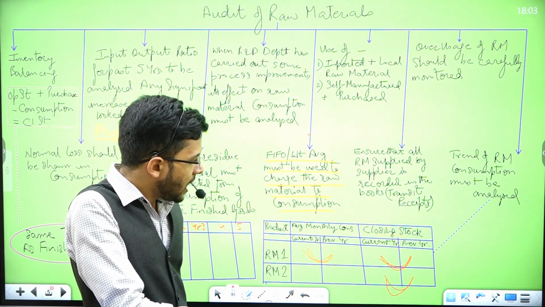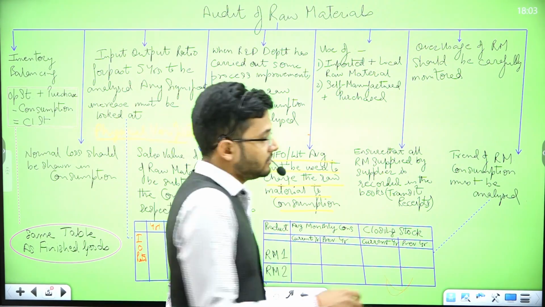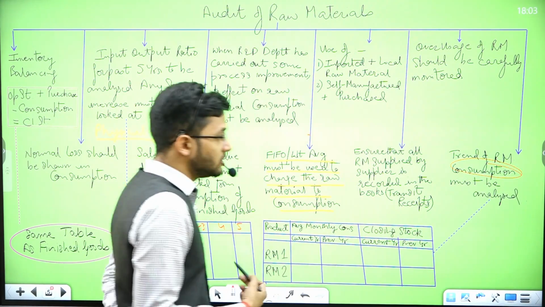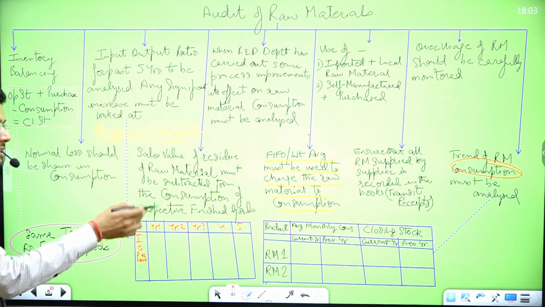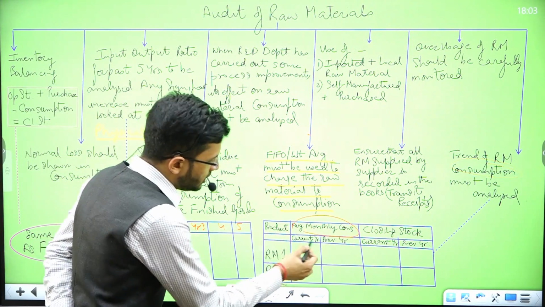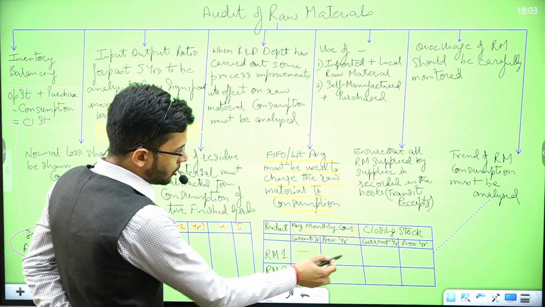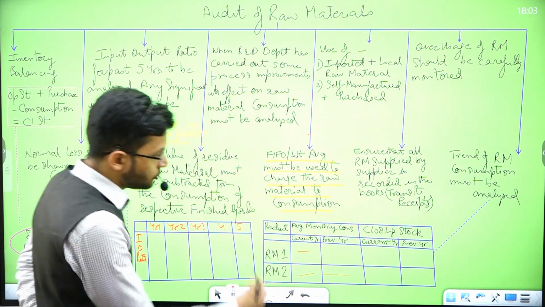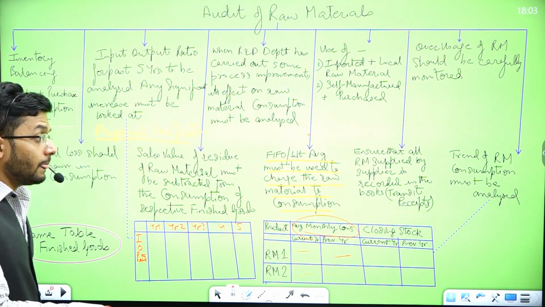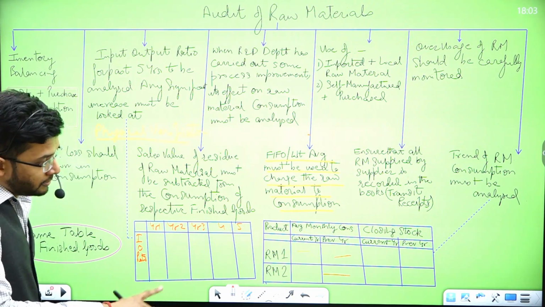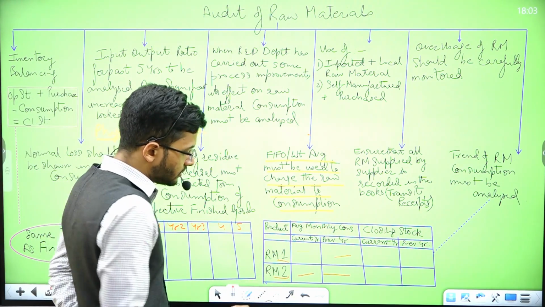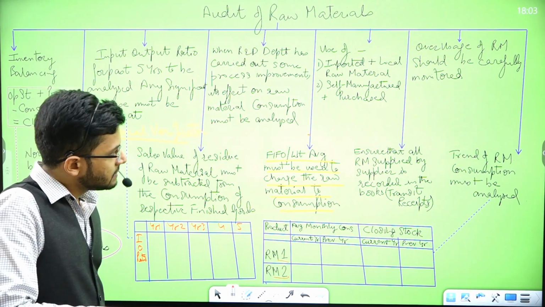That is how we analyze the trend of raw material consumption.